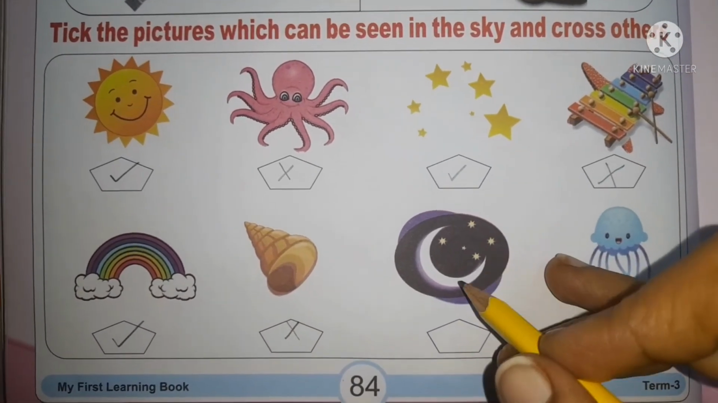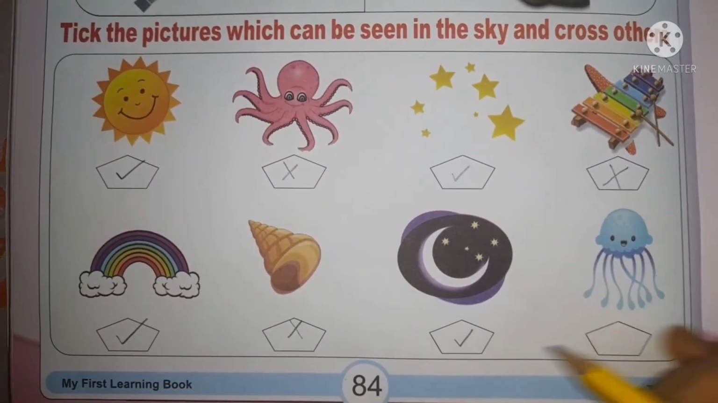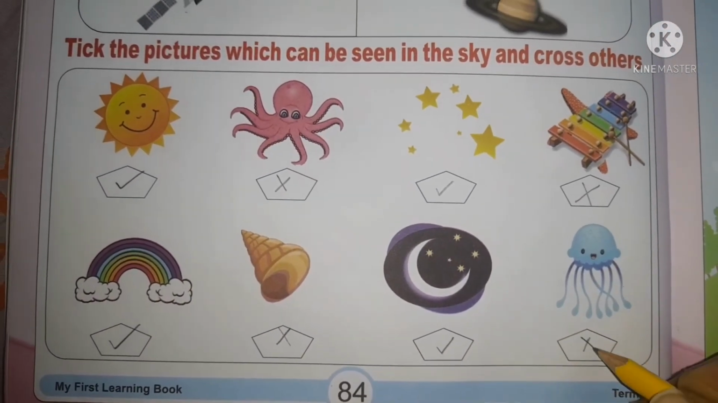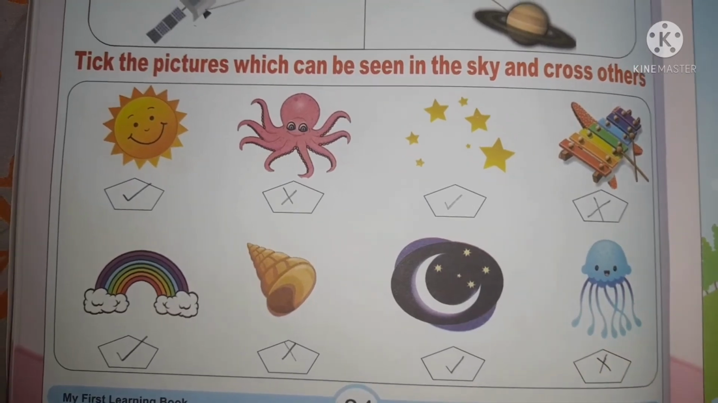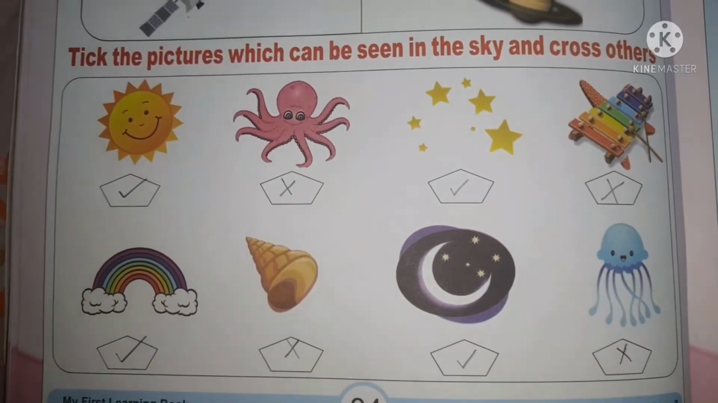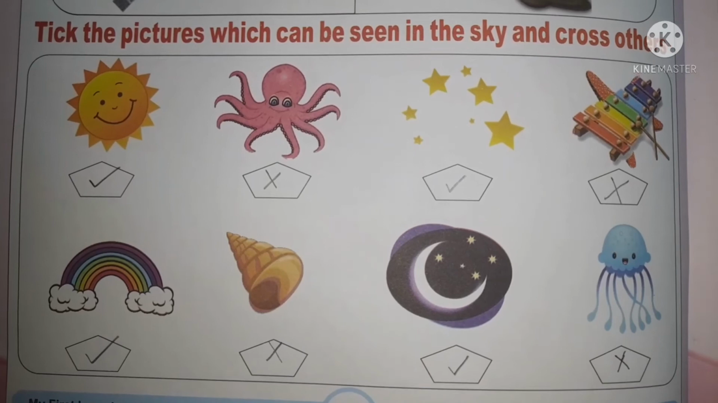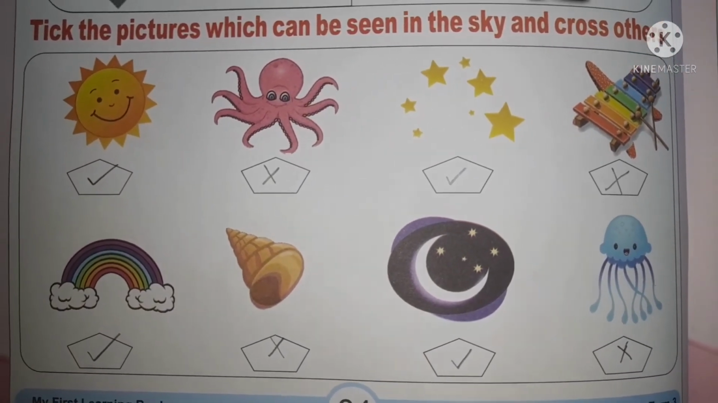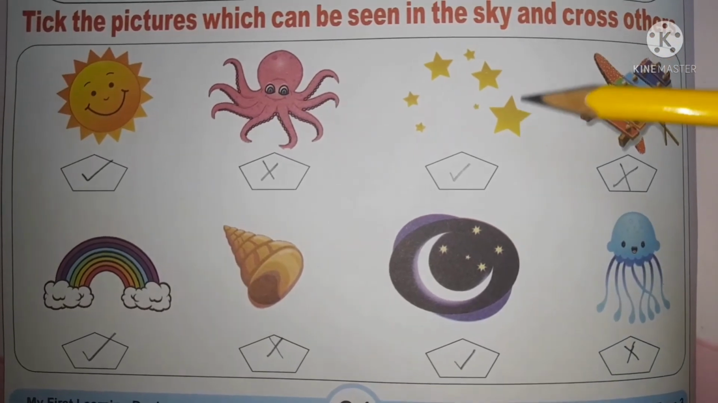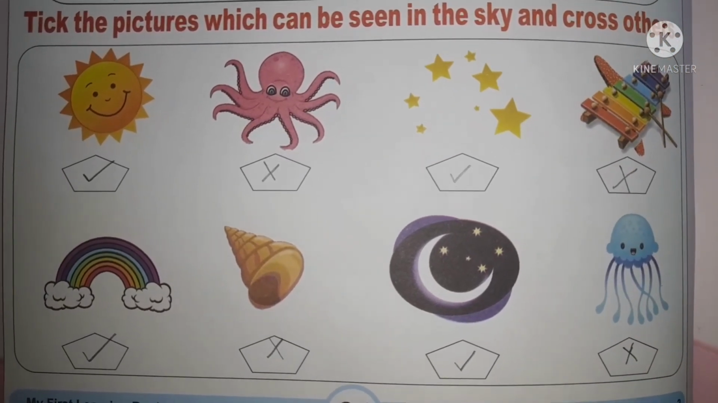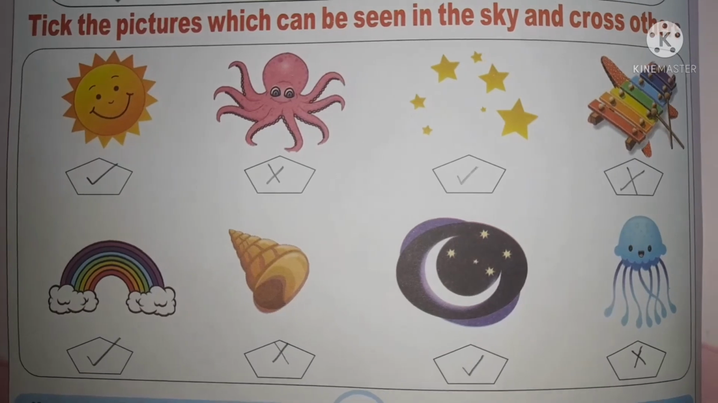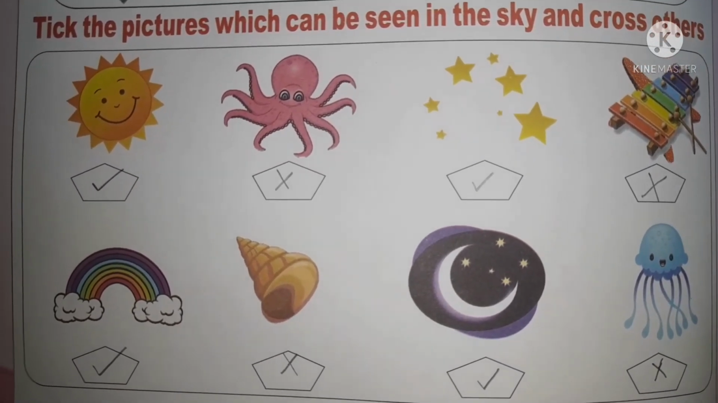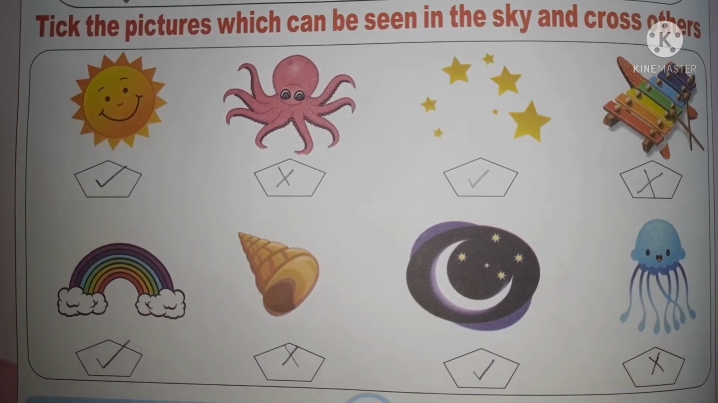You can see stars and moon which are there in the sky. This is a jellyfish, which lives in the water and not in the sky, so put a cross mark. Learn this carefully. This will be for your GK EVS test. Pick the pictures which can be seen in the sky and cross the others. Learn the names of the things that are seen in the sky. Okay, thank you children.